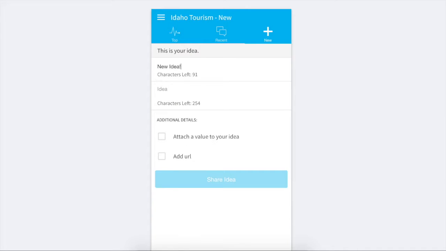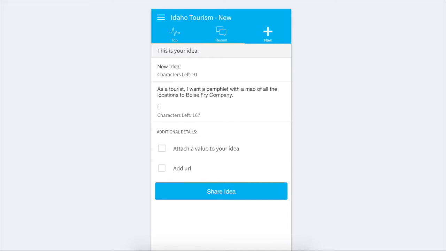So let's go ahead and do that now. We'll create a new idea. That'd be a bad title, and we'll go ahead and fill this out. As a tourist, I want a pamphlet with a map of all the locations to some place, Boise Fry Company. We didn't pay money for it. I'd even pay $7 for it. Okay, so we make up an idea. This is my idea. This doesn't exist. I think it'd be a good idea, and I'd pay money for it. And I want to get it out there, right?